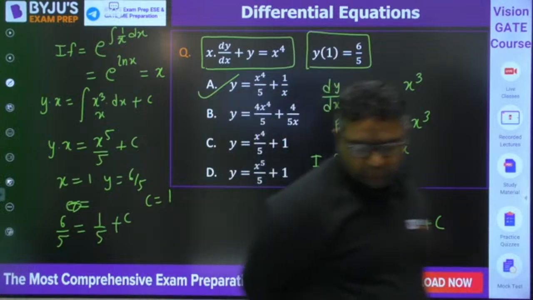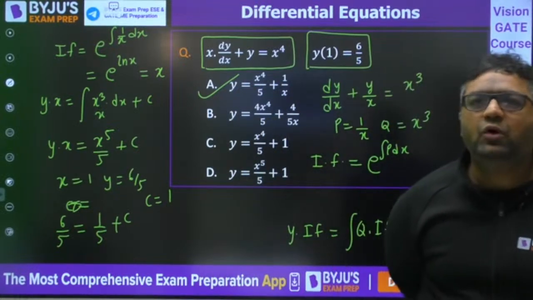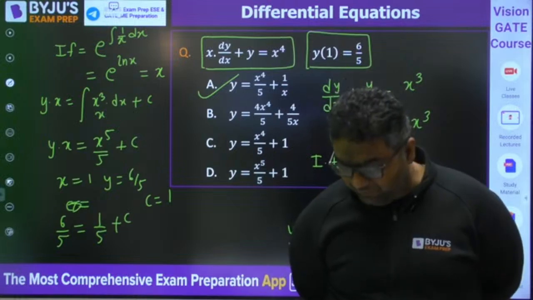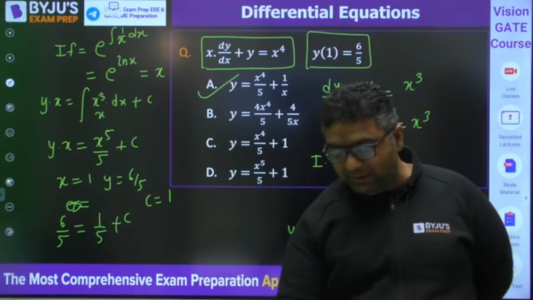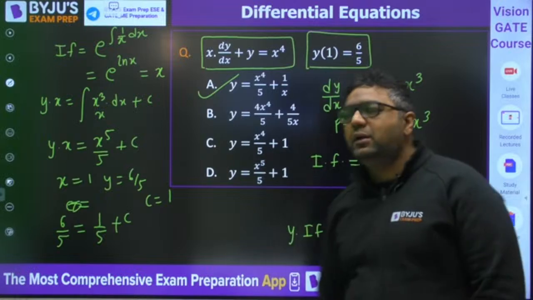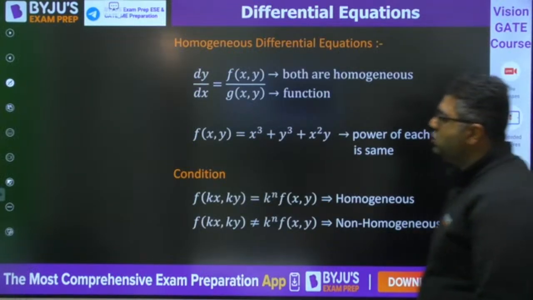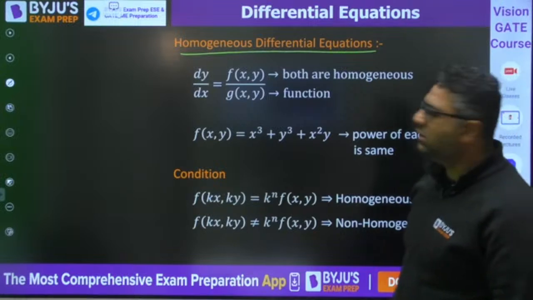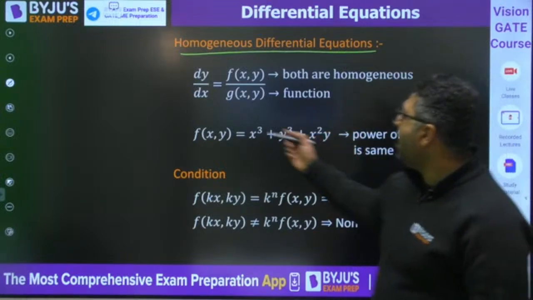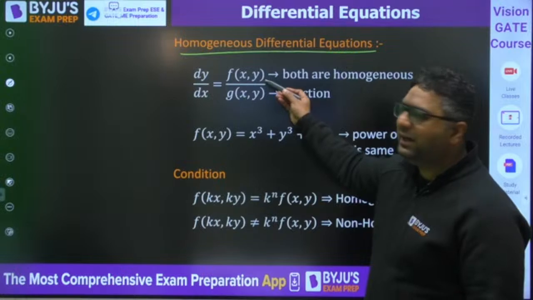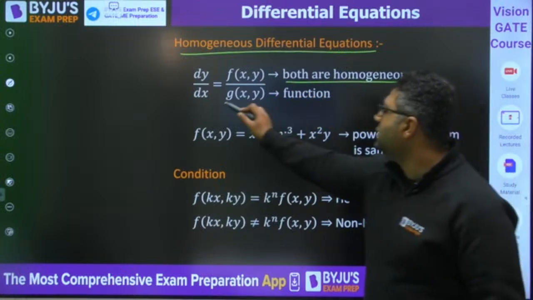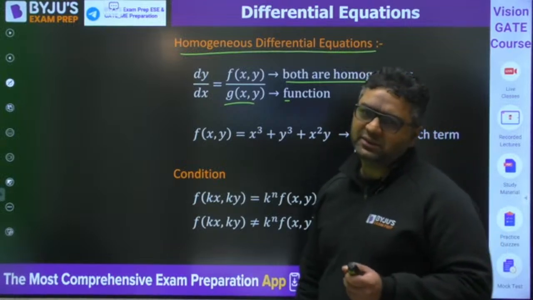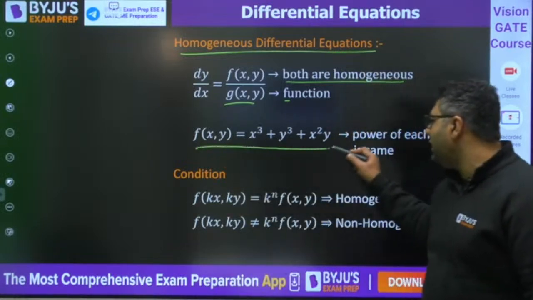So guys, now we are moving to the next format, that is homogeneous differential equations. Okay, are we ready for that? Now we are going for the homogeneous differential equation. When we are talking about homogeneous differential equation, we may be having dy by dx equals f(x,y) by g(x,y), where both are homogeneous functions. What do you mean by homogeneous? Let us say we have a function f(x,y) like this.